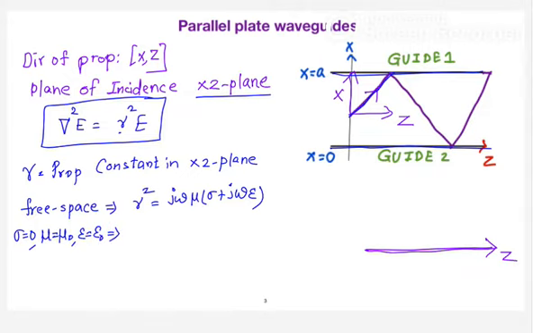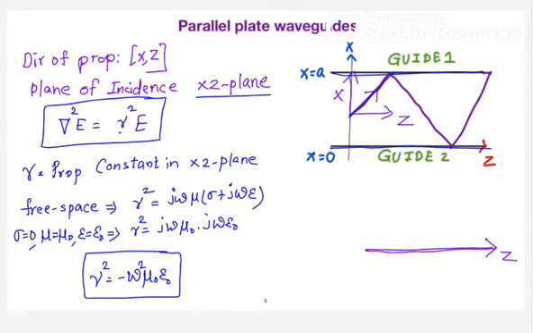So subject to that, what is the value of gamma square you are going to get? j omega mu naught into j omega epsilon naught. So I give the gamma square value as minus omega square mu naught epsilon naught. Take the first as equation 1 and this as equation 2.